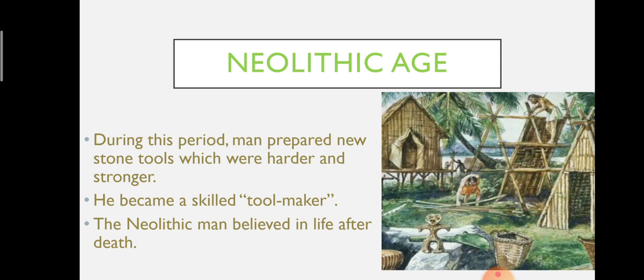He became a skilled tool maker. He started polishing and grinding his tools and weapons. His weapons included stone axes, knives, spears, harpoons, wooden bows, and stone-tipped arrows. It means in the Neolithic period, the early man used different types of stone weapons and stone tools. The remains of such tools have been found in different parts of the world.